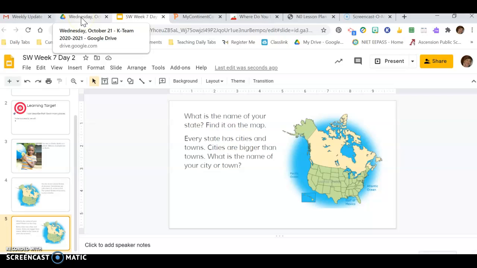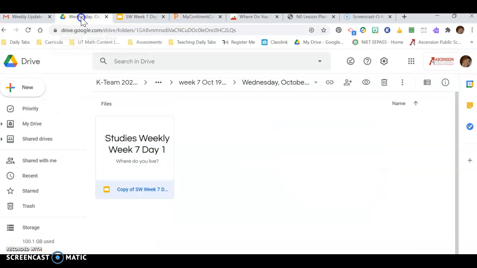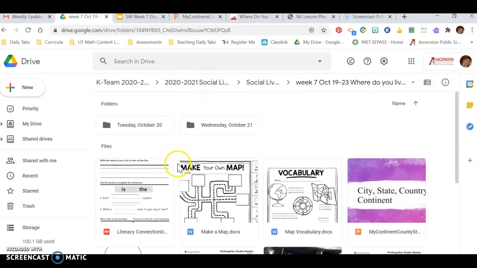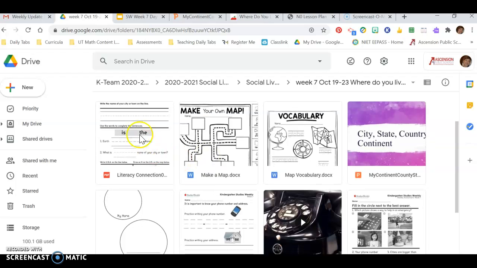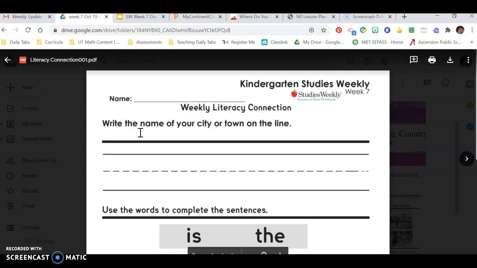Since we put the worksheets in that folder, and Amy's thrown a bunch of things in that folder, I'm going to go ahead and take a look at week 7. I'm going to come over here and look at this worksheet from Studies Weekly.